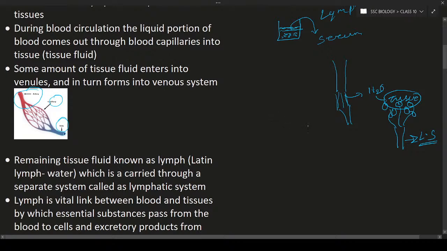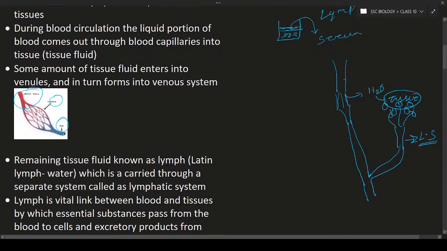Okay, so this is about the lymphatic system. The lymphatic system is formed by collecting the tissue fluid, and again they are going to join into the main venous system. This is the reason we call the venous system and the lymphatic system parallel to each other.